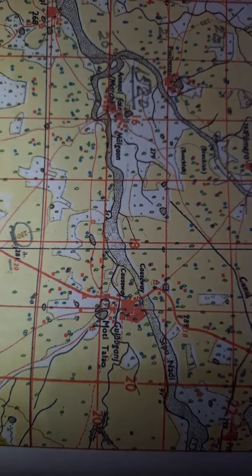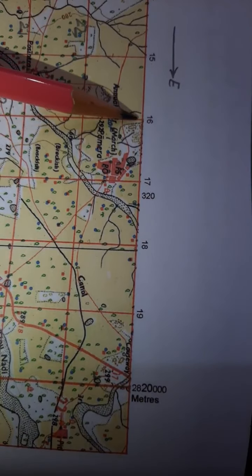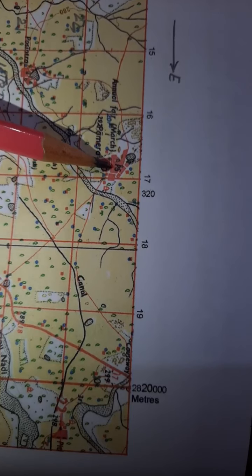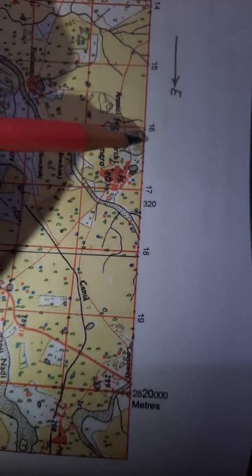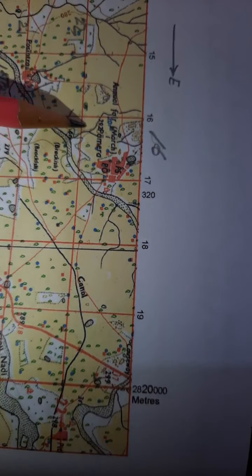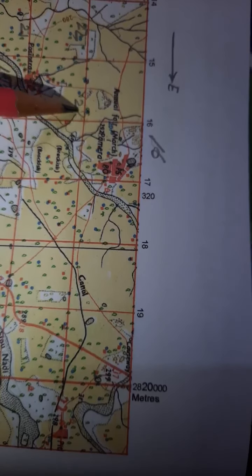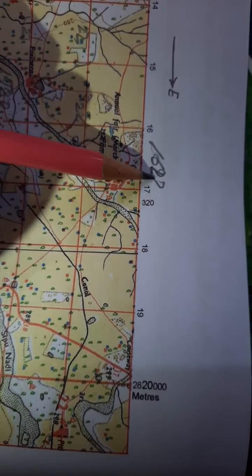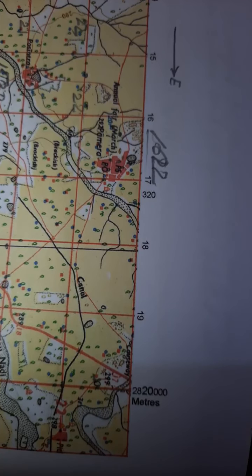And another question, the four figure of Palmyra is asked. Now this is the Palmyra settlement. You can see this is 16 easting, this is 17. So easting comes first, then the northing. So what will be the two digits? 16. So the first part of the four figure is 16. Then northing, how much is this? We will see this is coming 22. Here the value is written 22. So its four figure is 16, 22. 16, 22 is the four figure grid reference of Palmyra.